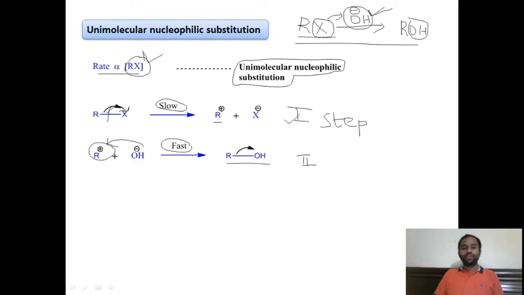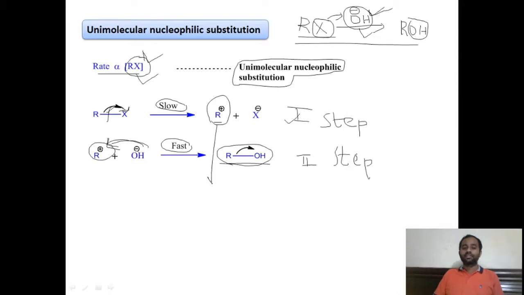In this unimolecular nucleophilic substitution reaction, the rate is directly proportional to the reactant molecule and is independent of the concentration of the nucleophile. It takes place in two steps. In the first step, there is cleavage of the bond to give the carbocation, which in the second step is attacked by the incoming nucleophile to give the alcohol as the product.